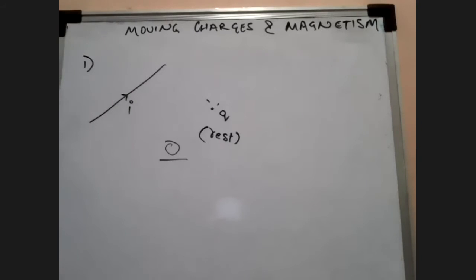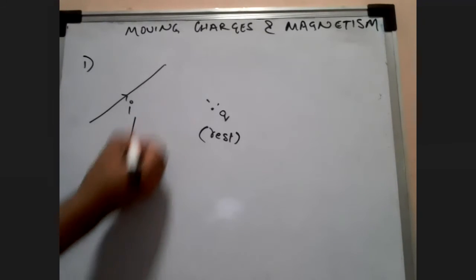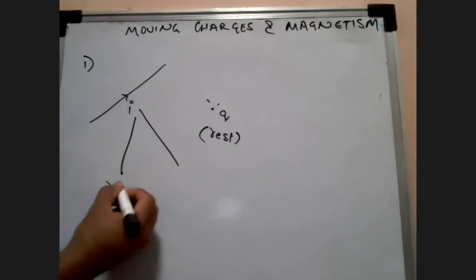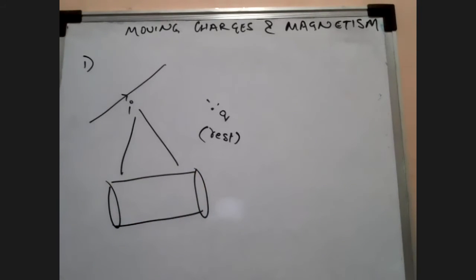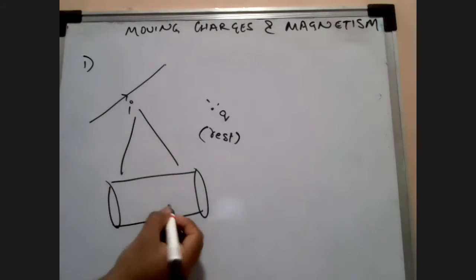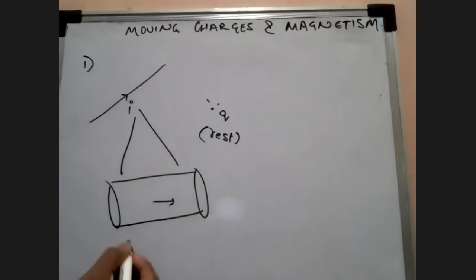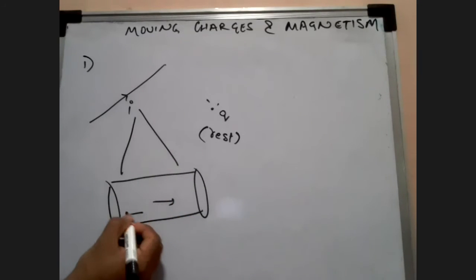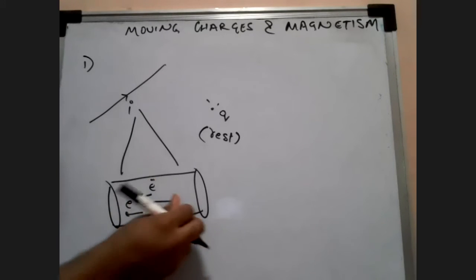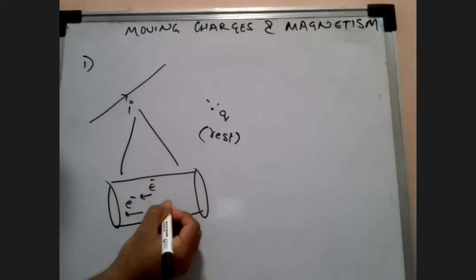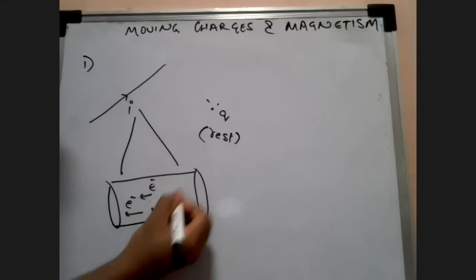So let's take our binoculars and zoom in on this conductor. What we'll be able to see is a cylindrical shaped wire. In this cylindrical wire, if the current is in this direction, I have told you, electrons are in which direction? All electrons are going this way, in this direction. Forget this. All electrons are going here.